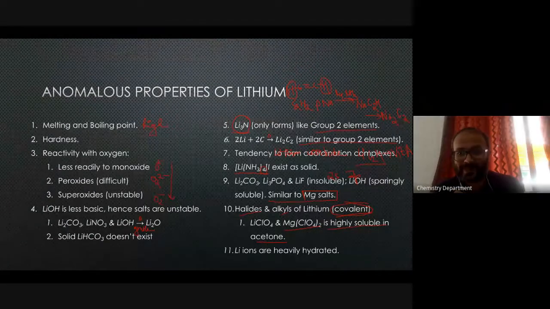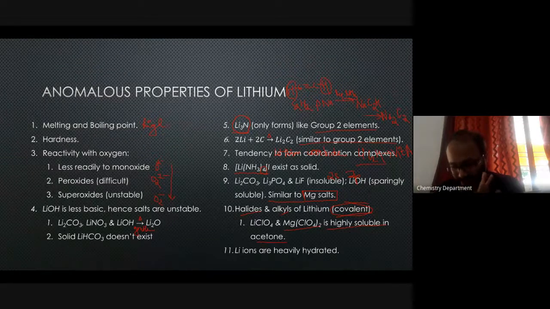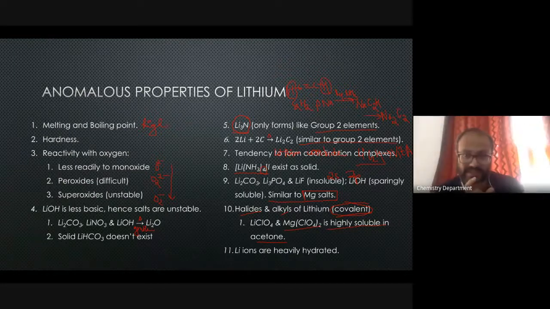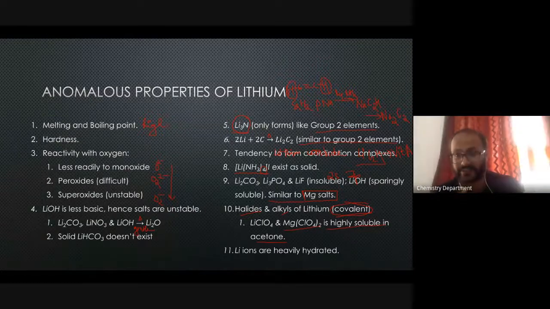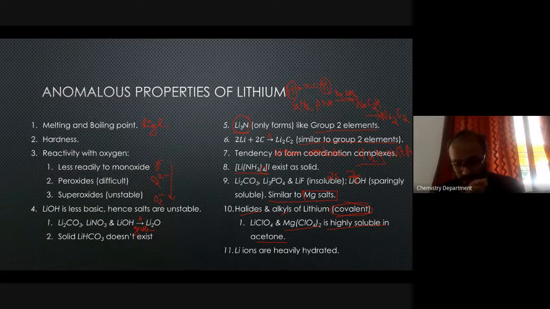What is the reason why the similarities are arising? Because here you cannot just talk in terms of similarity in size, since the size is comparatively different. So there is considerable difference in size, and you cannot talk in terms of similarity in size. There is some other reason why they are showing the diagonal relationship.